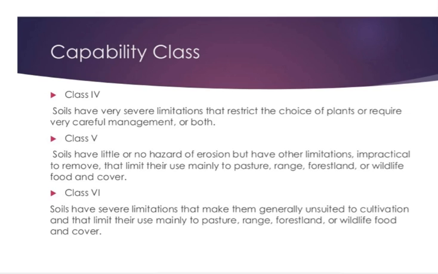Then class 5 is stony and rocky, mainly suitable for grazing or pasture, utilized for forest land or wildlife food and cover. Then class 6 has steep slope, severe erosion, limited depth, and is stony, suitable for grazing or forestry.